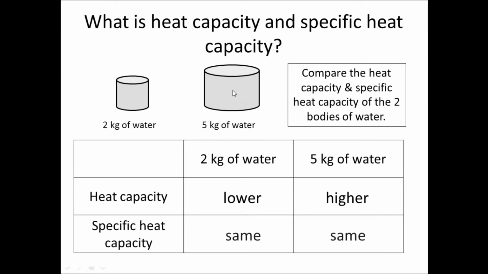In other words, they will be the same, because I'm not concerned about how much mass there is in this container and how much mass there is in this container. I'm just concerned about each 1 kg, what is the heat capacity? If you just divide it into its smallest division, which is 1 kg and 1 kg here, they will definitely have the same specific heat capacity.